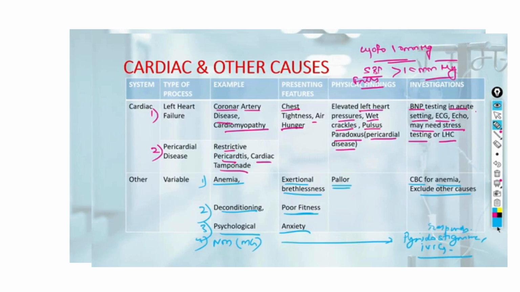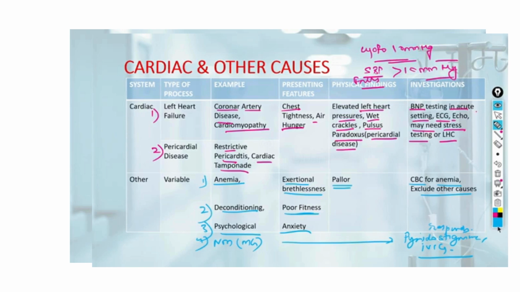Now, since we have seen there are a variety of causes which can lead to dyspnea, a graded approach is very essential. That should begin with history, followed by physical examination and selected investigations. Now guys, when we start with history taking and physical examination, there can be two kinds of patients. Type 1, these will be known cases of any pulmonary, cardiac or neuromuscular condition and present with worsening dyspnea.